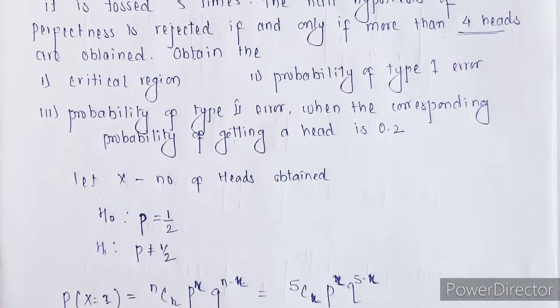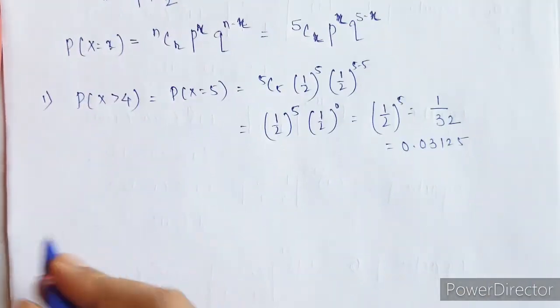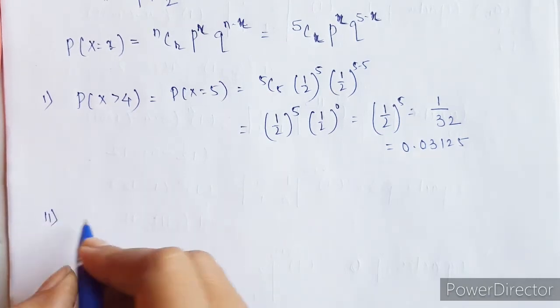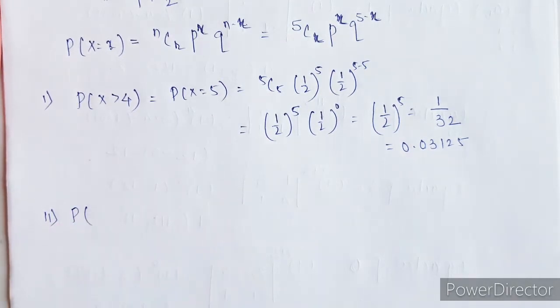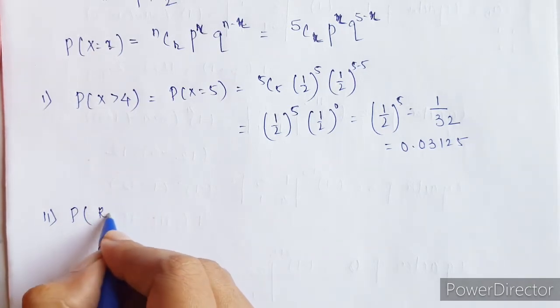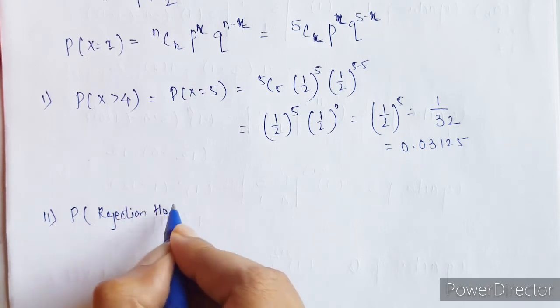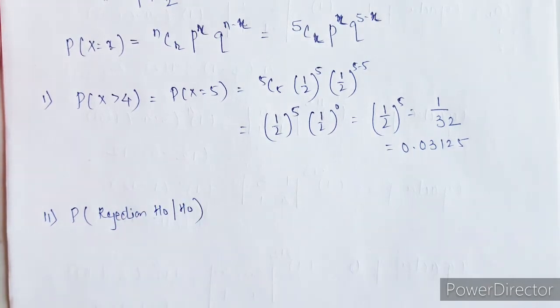Now the next question, we need to find the probability of type 1 error. What is type 1 error? Whenever our null hypothesis is correct but still we are rejecting the null hypothesis. So it is the probability of rejecting the null hypothesis even if the null hypothesis is correct, right?